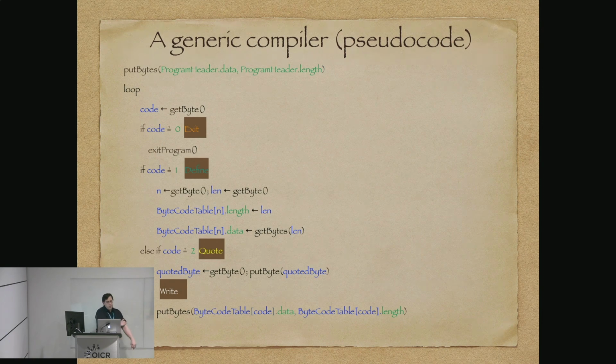Here's pseudocode for a generic compiler that you could write that would implement that sort of language. We're probably going to have some sort of program header, because we usually do. So we'll want to put out the bytes that compose that program header. And then we're going to have a loop where you get a single byte in from wherever